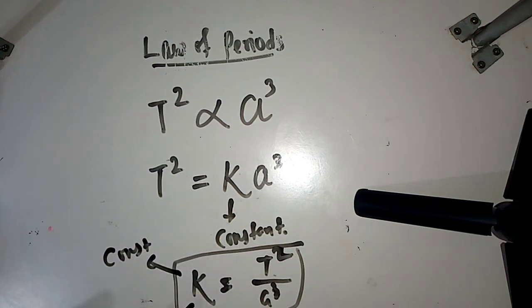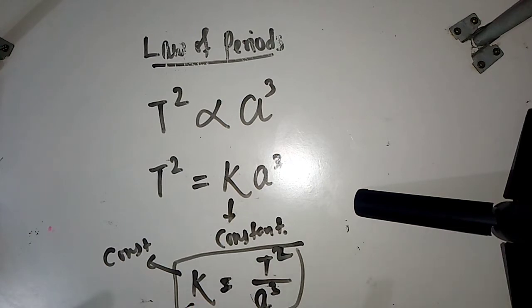Constant means that which does not change. T is different for each planet, A is different for each planet, but the division of the square of T and the cube of A is always a constant.